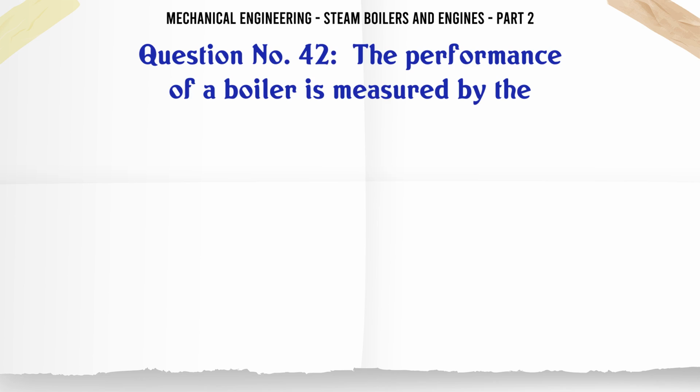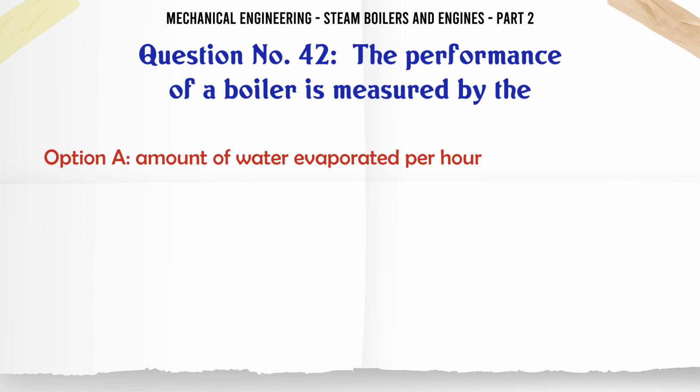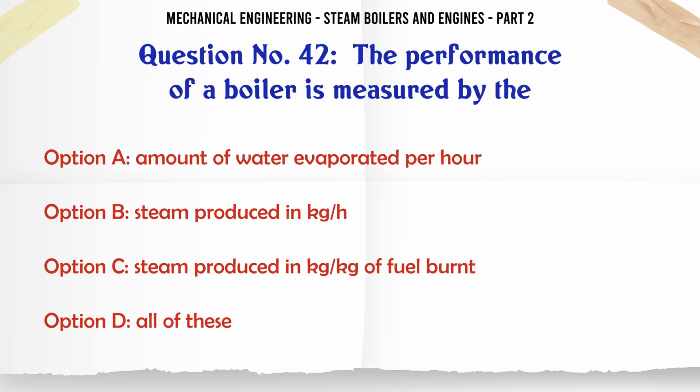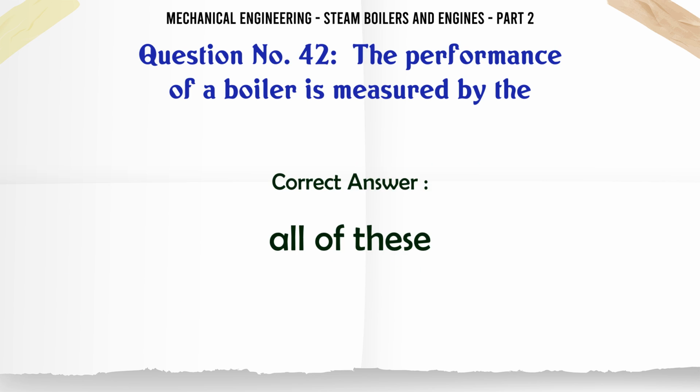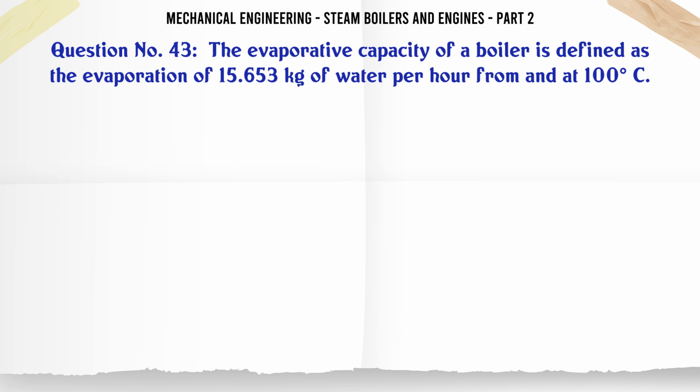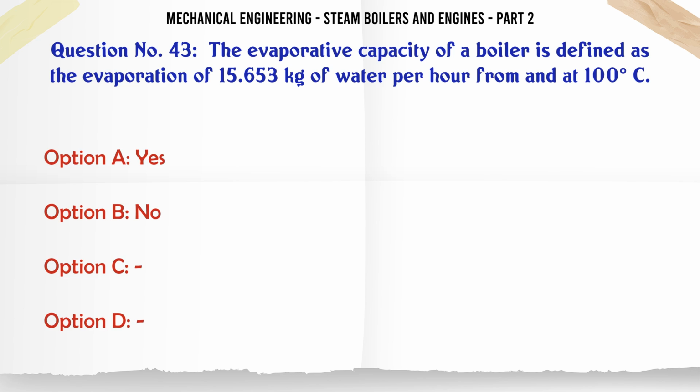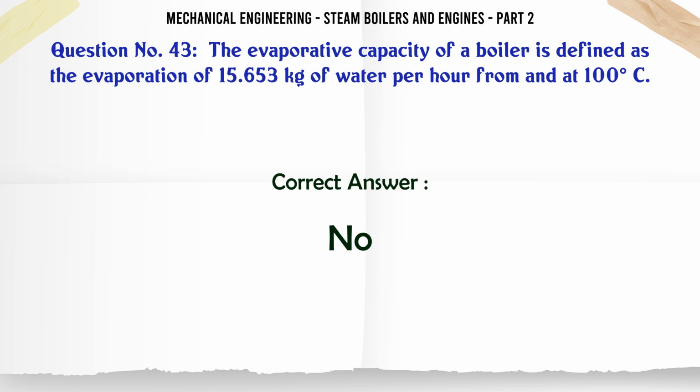The performance of a boiler is measured by the A. Amount of water evaporated per hour. B. Steam produced in kg/h. C. Steam produced in kg of fuel burnt. D. All of these. The correct answer is all of these. The evaporative capacity of a boiler is defined as the evaporation of 15.653 kilograms of water per hour from and at 100 C. A. Yes. B. No. C. D. The correct answer is no.